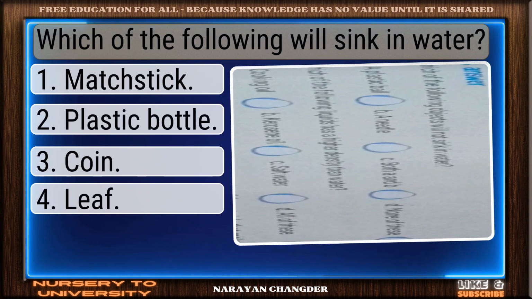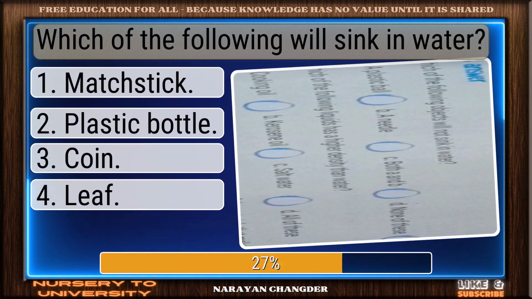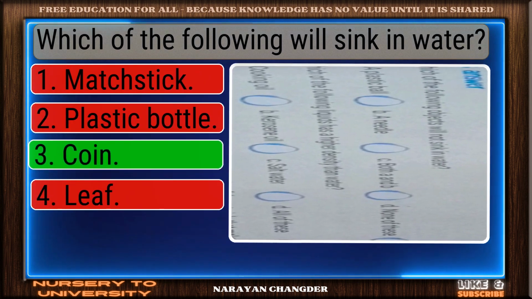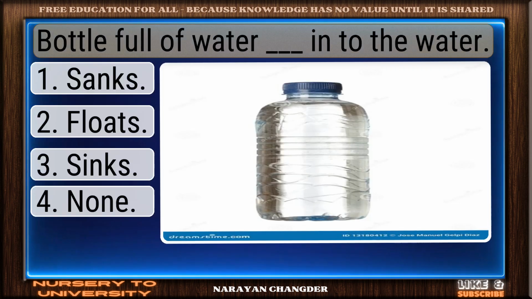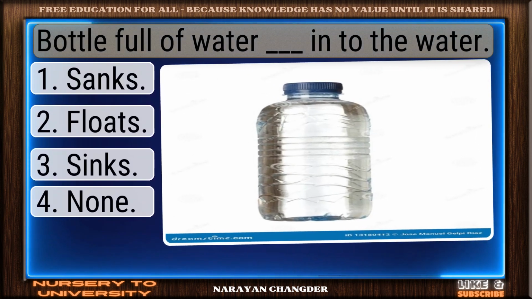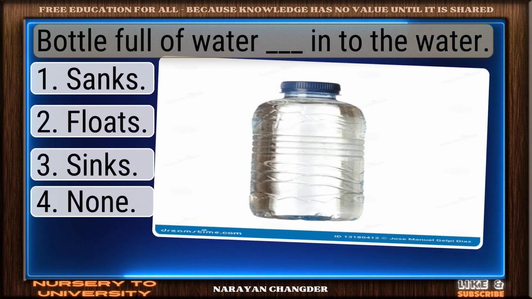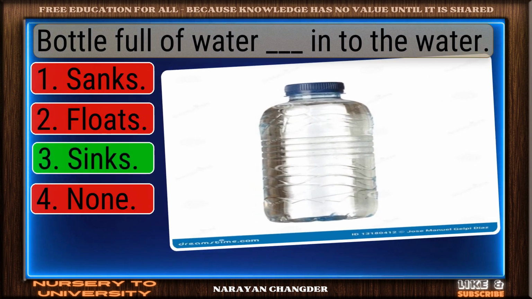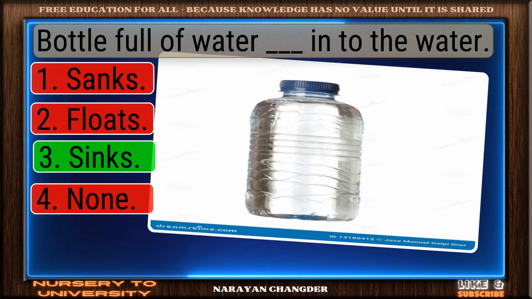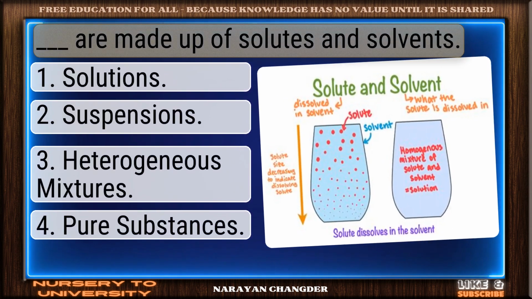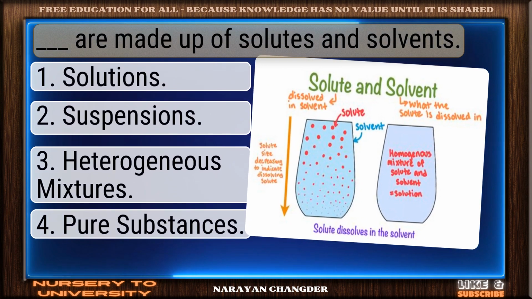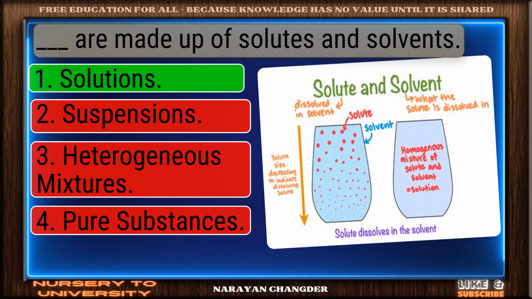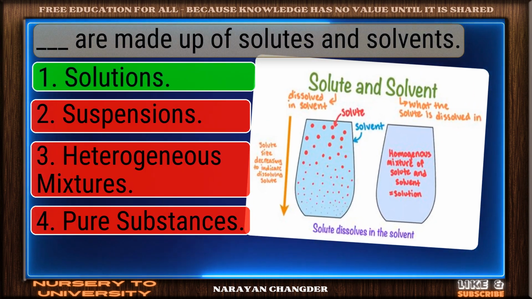Which of the following will sink in water? Great job. Coin is the accurate answer. Bottle full of water. Dash into the water. Strong choice. Sinks is the right answer. Dash are made up of solutes and solvents. Right choice. Solutions is the best answer.